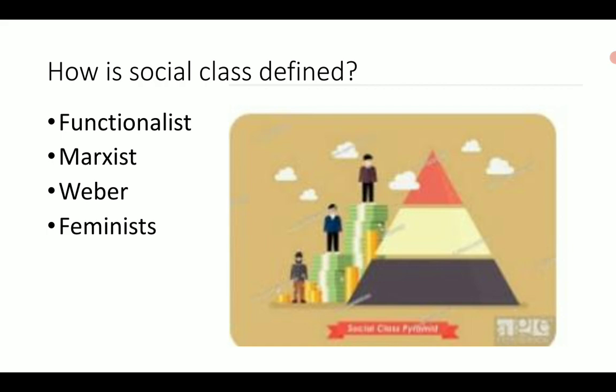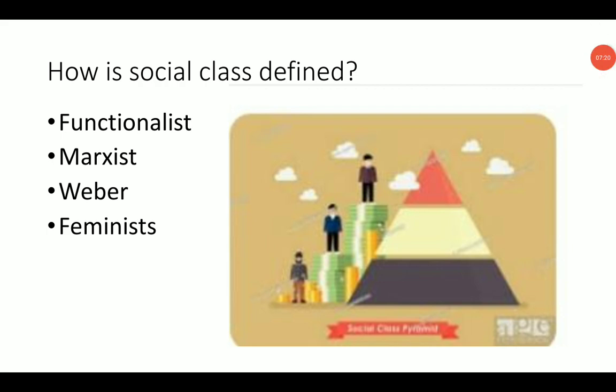He says that there are three classes: the upper class, the middle class, and the working class, who will be in conflict with each other. This will be based on the idea of class, but not only class. It will be based on party stratification and status stratification.